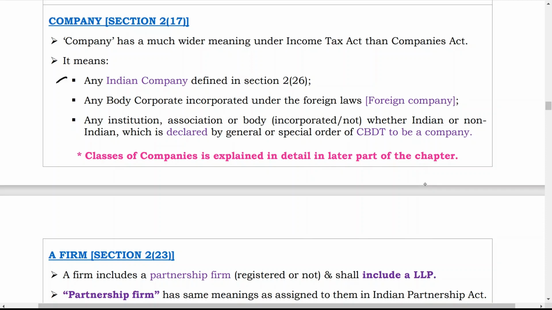Now, these are the different categories of company. Company means an Indian company, a foreign company, and any body declared by general or special order of the CBDT, Central Board of Direct Taxes, to be a company, and it is an artificial person. This is all for now, because we will discuss the classes of companies in a later part of the chapter.